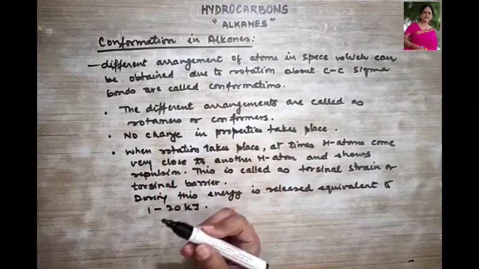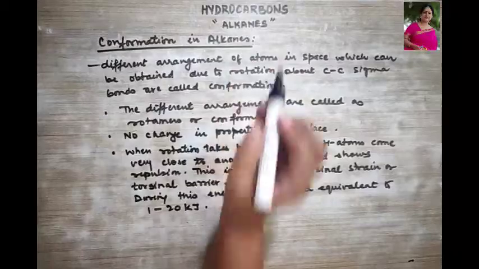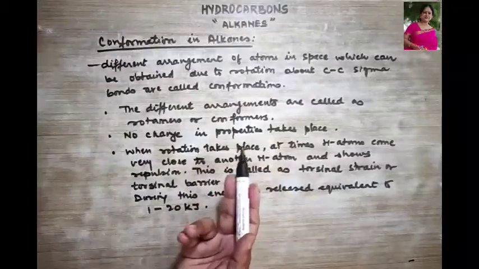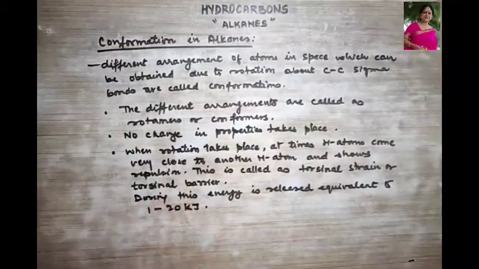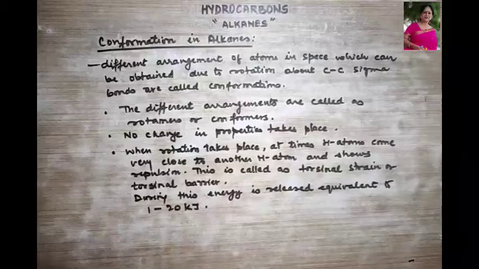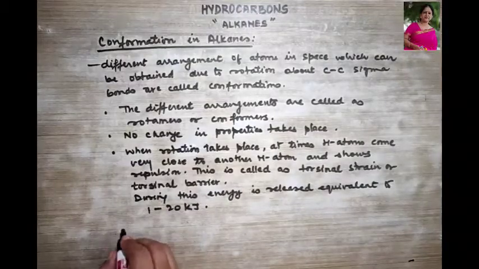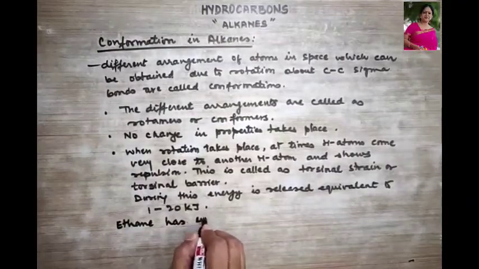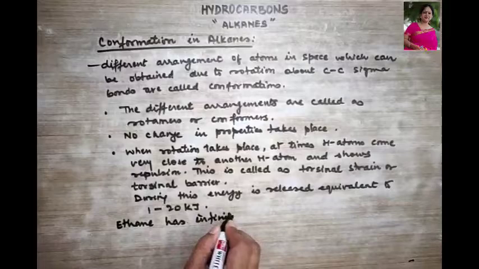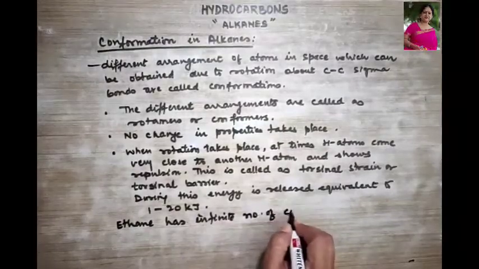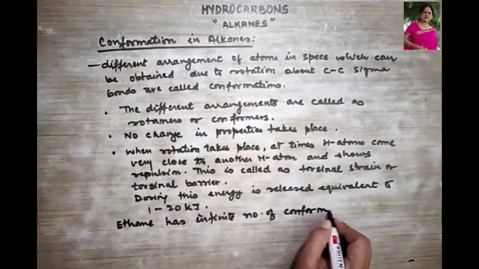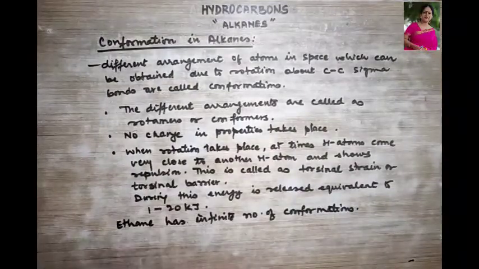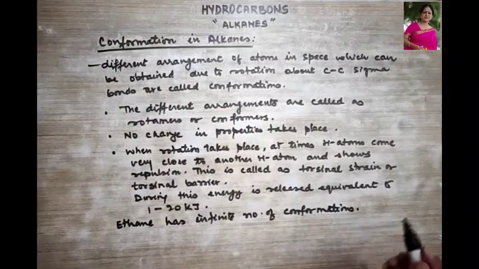So basically this conformation, in which kind of alkanes are we going to talk about? Between two carbon atoms. So it is not found in methane, remember, but it will be found in ethane or any other alkane group. So I say here that ethane has an infinite number of conformations. I hope this is very clear to you. Ethane has an infinite number of conformations.